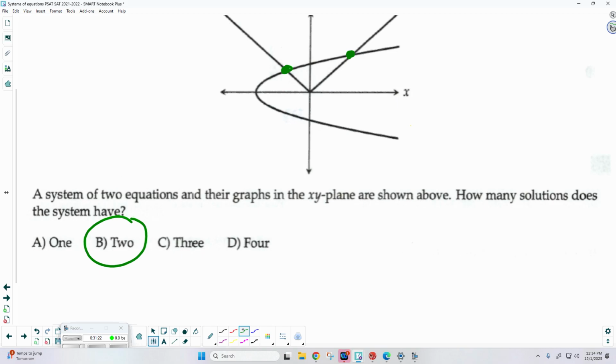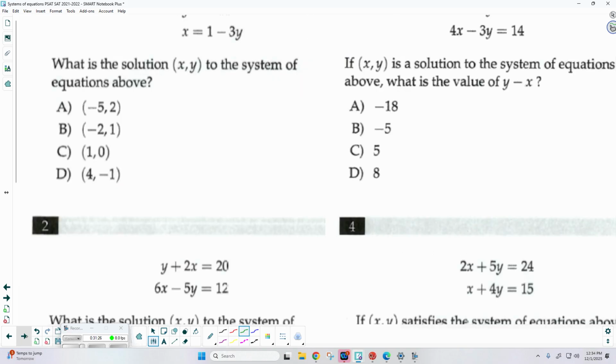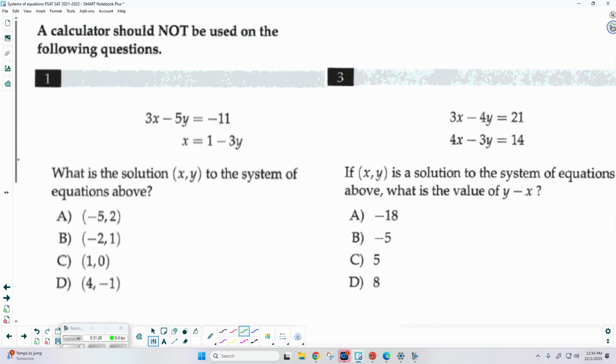Okay. And with that, we are now done. There we go. There's systems of equations. Okay. Cool.